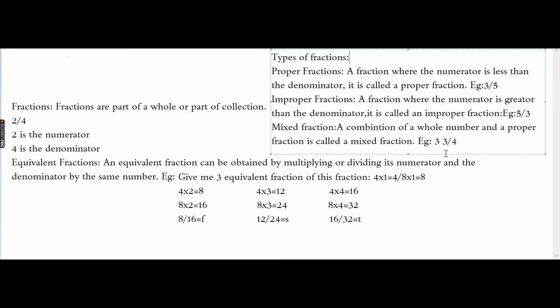So basically, when you write a fraction, like 2 by 4, you'll write 2, and then below 2 you will make a dash, and below that dash you will write the denominator. So it's basically like that. But what is in the mixed fraction?